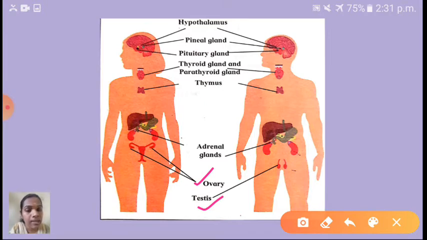Thymus is located in between the lungs. Adrenal glands are located on the top region, the anterior side of our kidney. Ovary is present only in females, on either side of our uterus. Testis is present only in males, in the scrotum. Okay, shall we go to the next now?